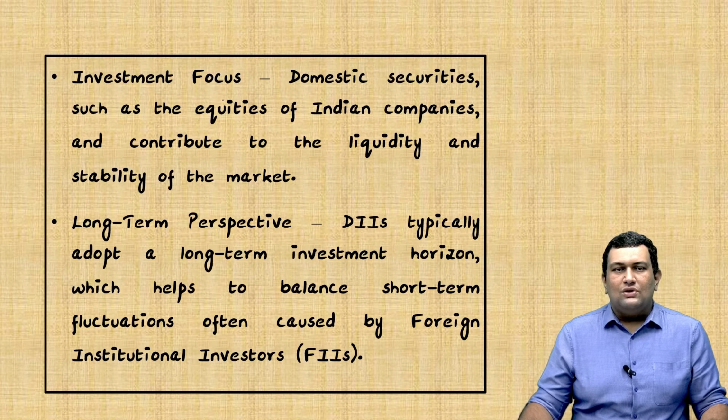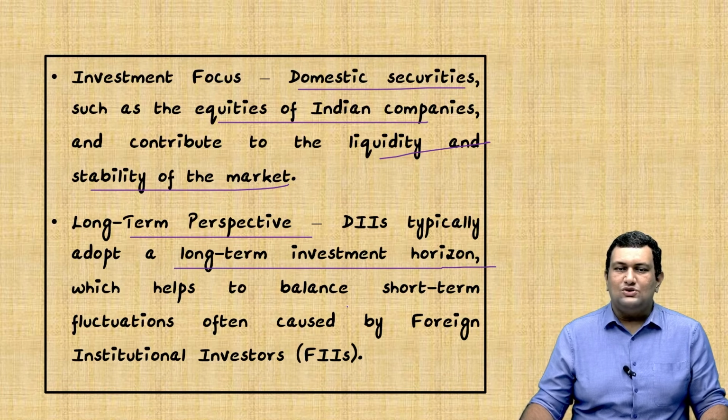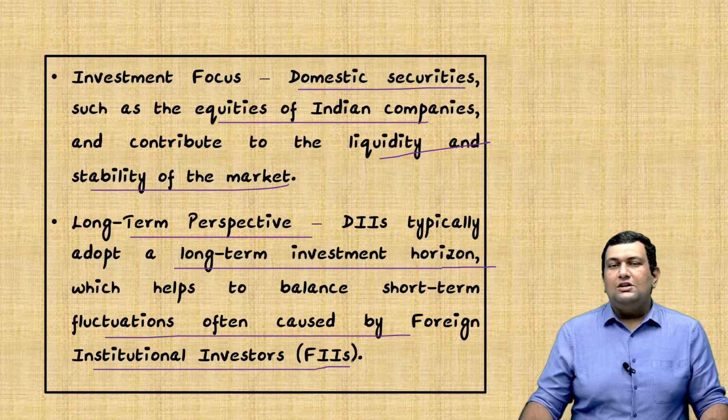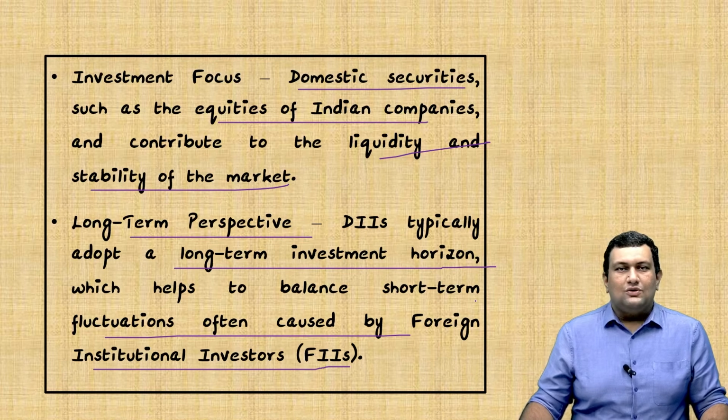So they focus on domestic securities such as equities of Indian companies and contribute to the liquidity and stability of the market. They prefer long-term perspectives, typically adopting a long-term investment horizon, which helps to balance the short-term fluctuations caused by foreign institutional investors. Another key thing to know is the difference between foreign direct investment and foreign portfolio investment. So move on to the next topic.